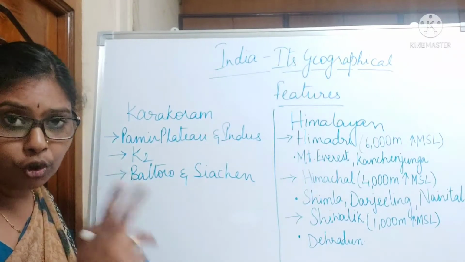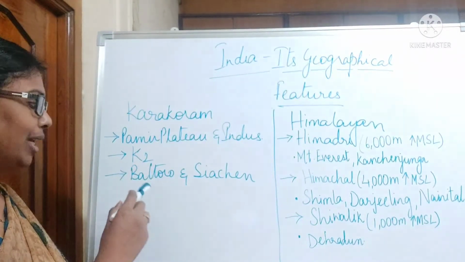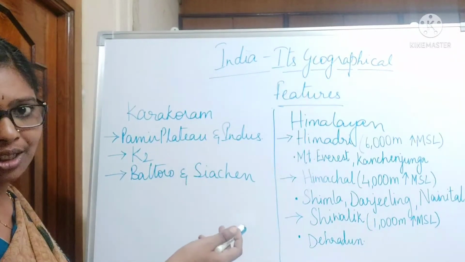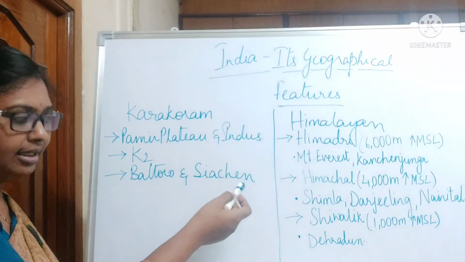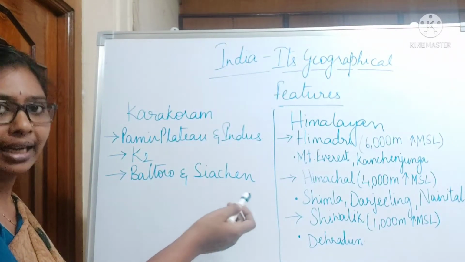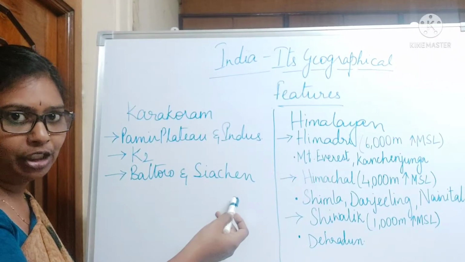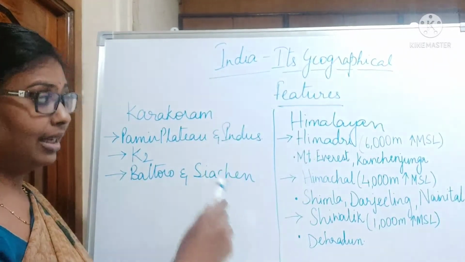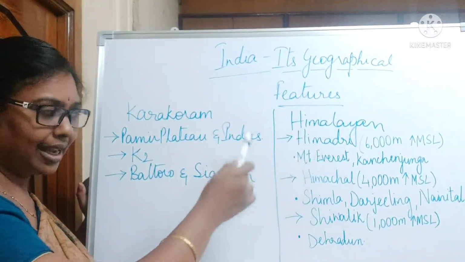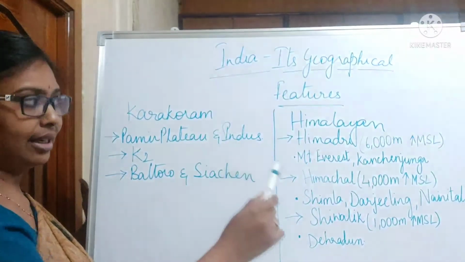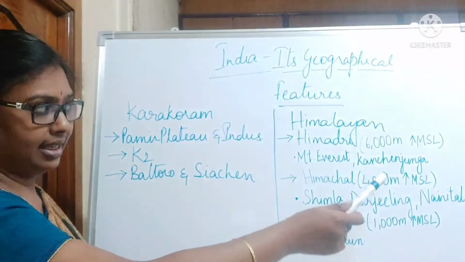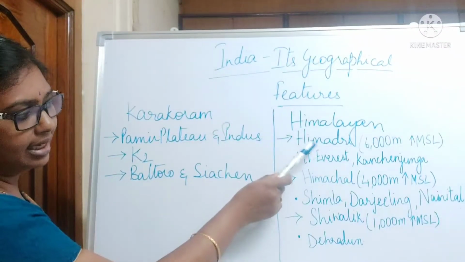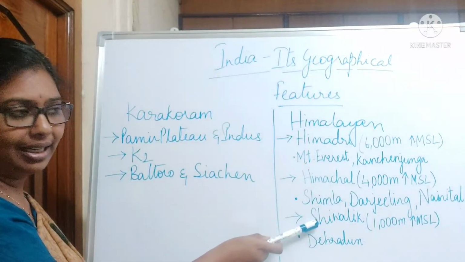Here we are having two very big glaciers, the Baltoro and the Siachen glacier. The Siachen glacier is a very famous glacier, what we have heard, that is in between Pakistan and India. And the next one is the Himalayan range, a very big, extended range which extends from the Indus river till the Brahmaputra river in the east. This Himalayan range is divided into three ranges: Himadri, Himachal and Shivalik.